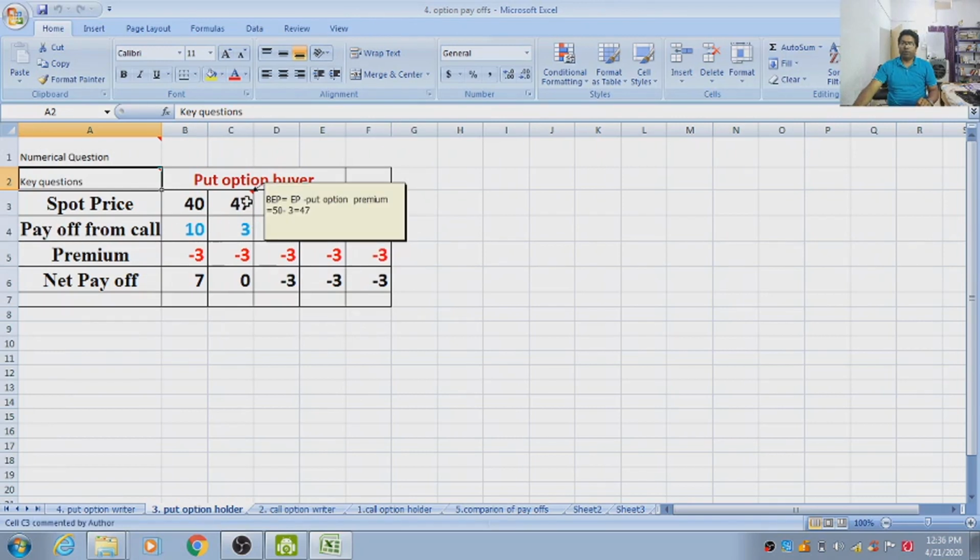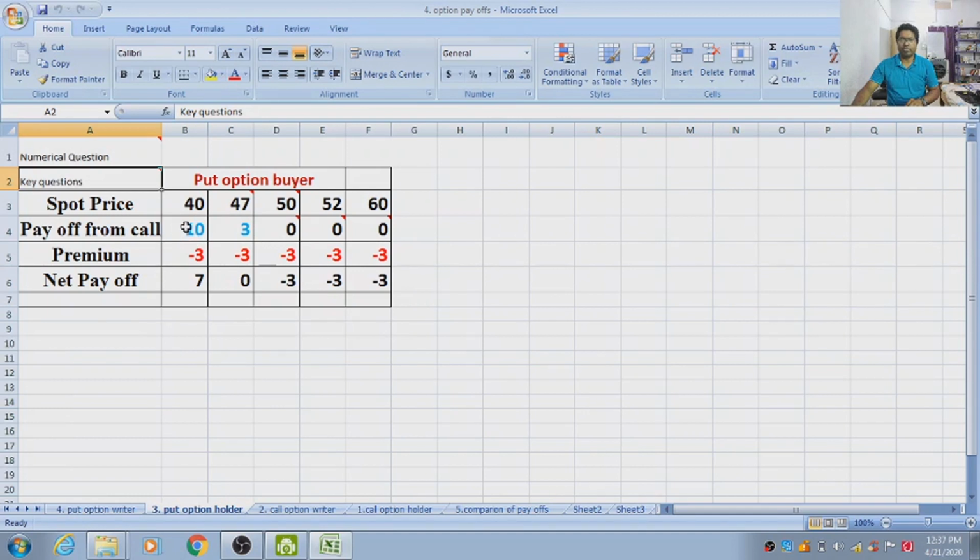Payoff. So whenever market price falls, the put option buyer will go to the seller of the put option and will exercise the right. So whenever market price is lower, the buyer will sell to the seller and exercise the right. So therefore, buyer will gain. So what is the gain? Exercise price is 50 and the market price or spot price is 47. So difference between exercise price and spot price is the gain or payoff. So 3, and in this case 10, 50 minus 40, that is 10.